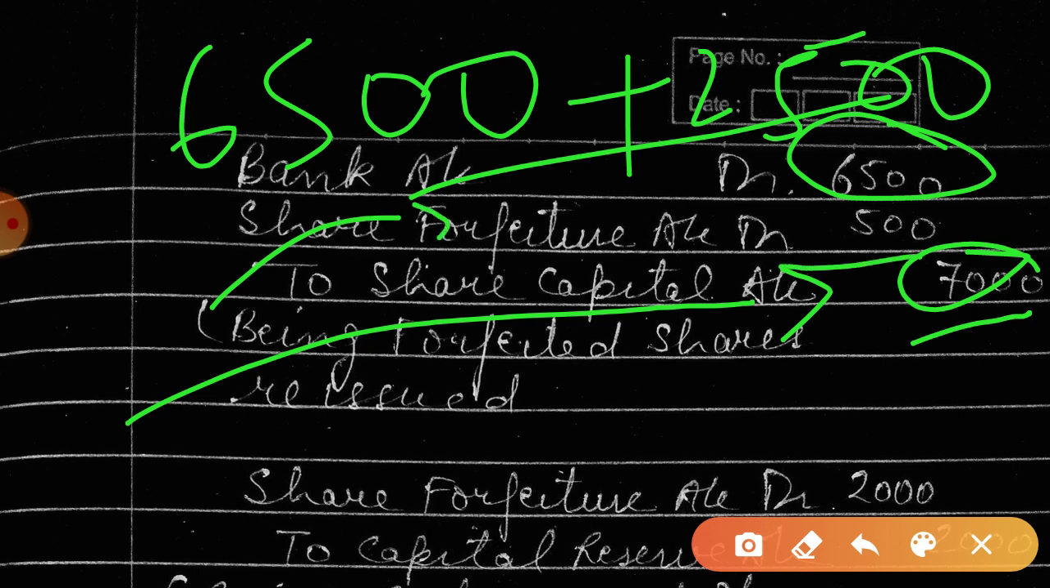There are three cases that I will discuss in more detail in the coming lectures. So this will be the entry: bank account debit, share forfeiture account debit to share capital account.